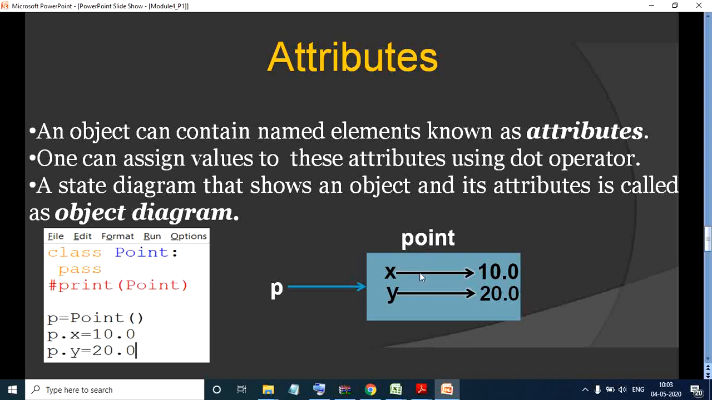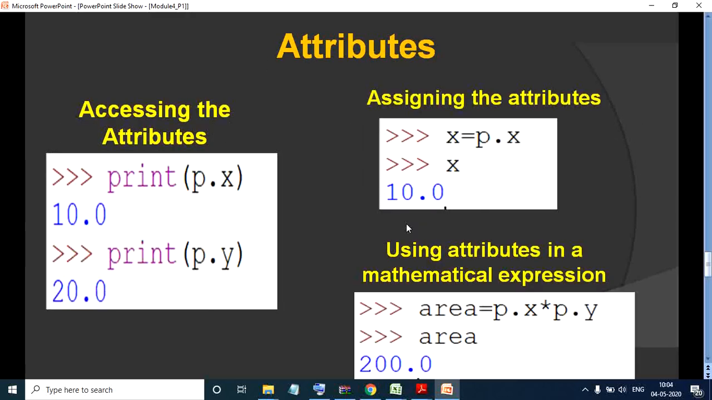This state diagram is telling you how the object and its attributes are assigned. The syntax you can see here is similar to the syntax for selecting a variable from a module, such as math dot pi, which you might have already seen. The state diagram shows the assignment between the object and its attributes. Therefore, it is also called an object diagram. This is how you access the attributes.